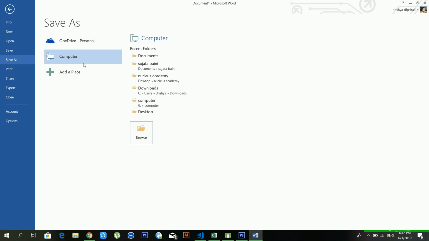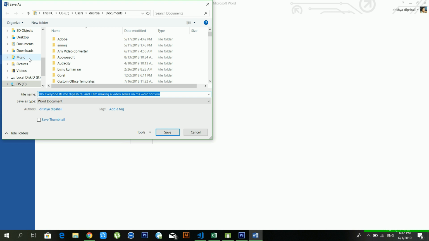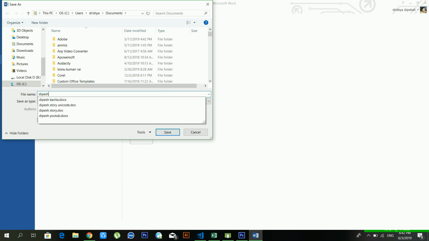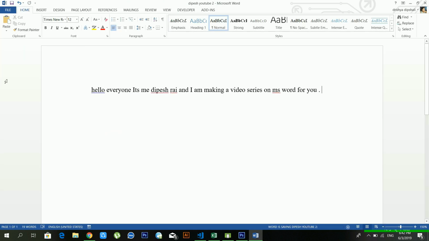And inside computer there are lots of folders available. But now I'm saving my file in documents. Just wait for a moment, and now you can see I'm saving my files inside the documents folder. And here you have to give a file name. I'm giving a file name, which is the page YouTube 2. Okay, you can see before it was document 1, right? Now it is the page YouTube 2.